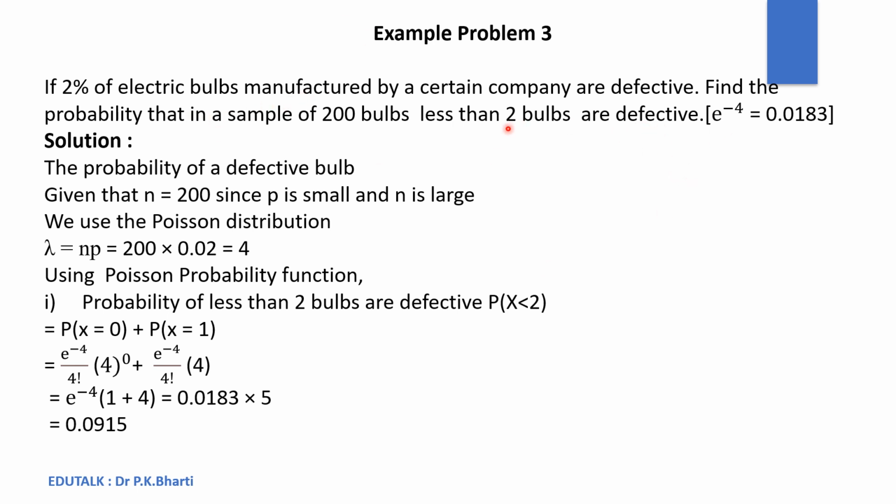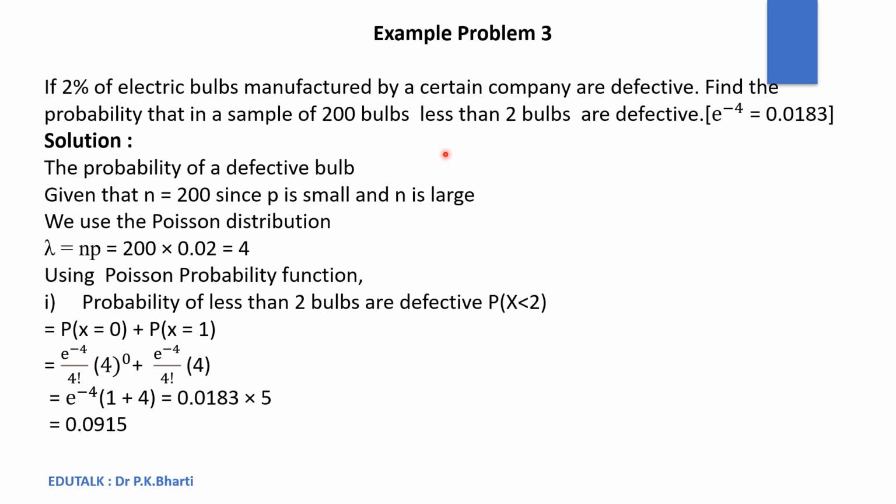Here the probability of defective bulbs is 2%, that is P equal to 2 by 100, and N equal to 200. So we have calculated lambda equal to N into P, 200 into 2 by 100, which equals 4.